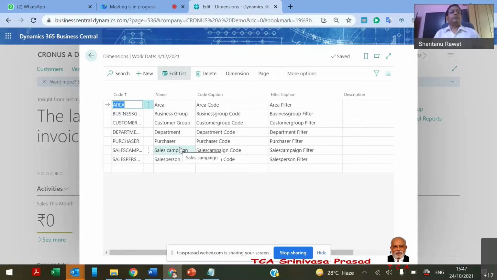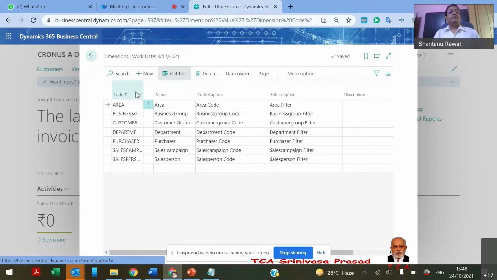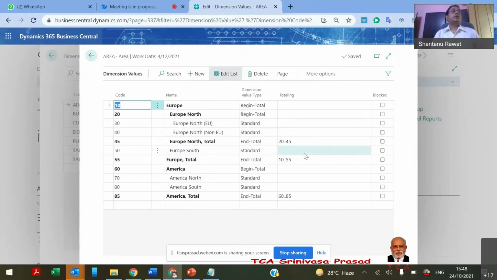We define the basis on which we define these dimensions, and further there will be dimension values. For example, if you want to define my cost center based on geographical location, I can maintain n number of hierarchy levels.